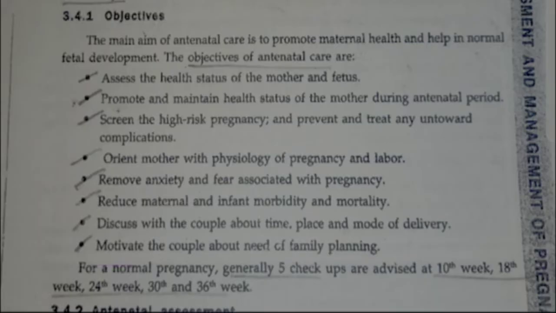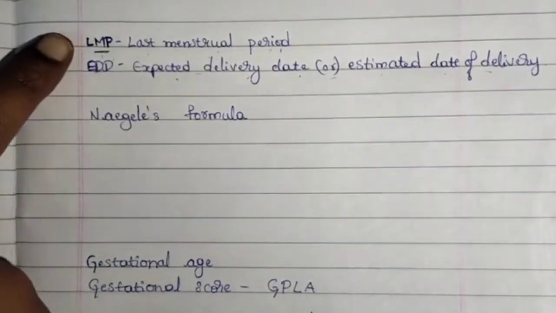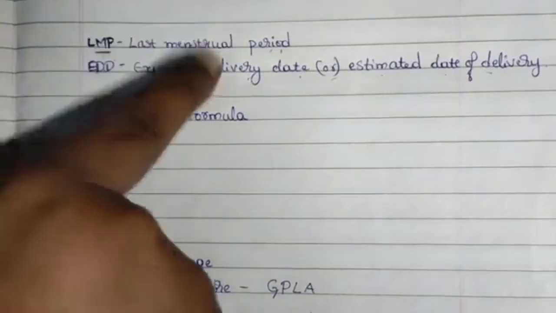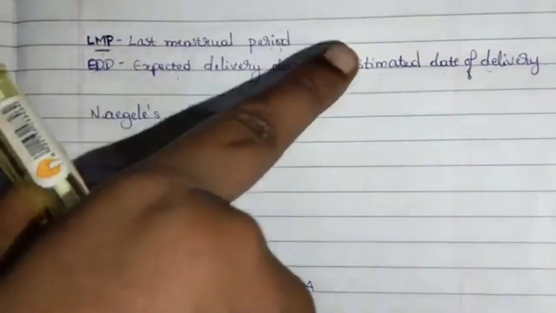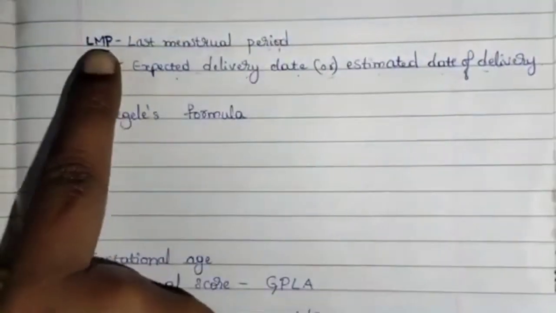And we have to inform the patient, the mother, to come regularly for the checkup. And the main checkups are at the 10th week, 18th week, 24th week, 30th week and 36th week. These are the 5 main checkups that are present in antenatal care. Now you need to understand a few terms. Those are LMP, EDD. What is LMP? That is nothing but last menstrual period. EDD is nothing but expected delivery date or estimated date of delivery or estimated due date.